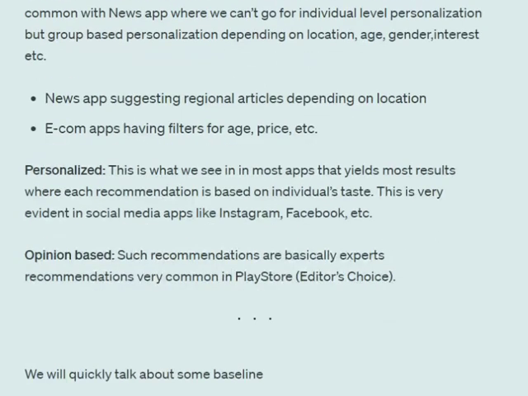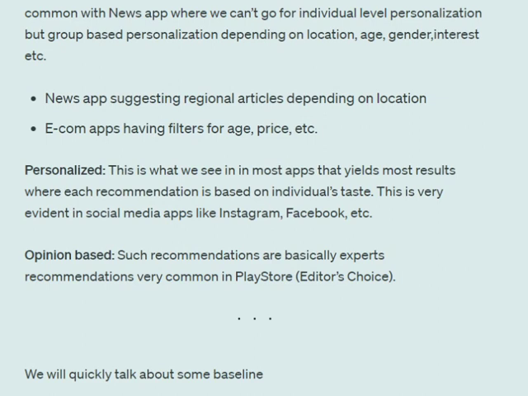Third one is personalized. This is what most of the apps are doing nowadays, especially the social media apps, for example Instagram, LinkedIn, Facebook. Like I gave you an example initially, Instagram Reels. Depending upon your taste, depending upon your historic activities, Instagram is recommending you personalized reels. The reels that you are getting in your feed, someone else is not getting those reels. They are getting a different set of reels depending upon their taste.